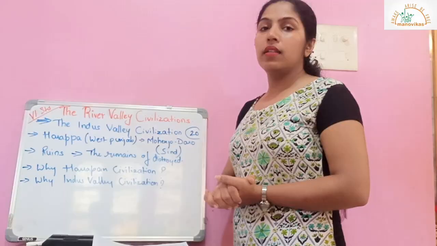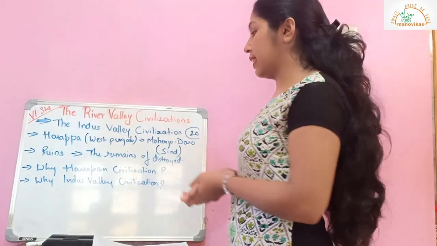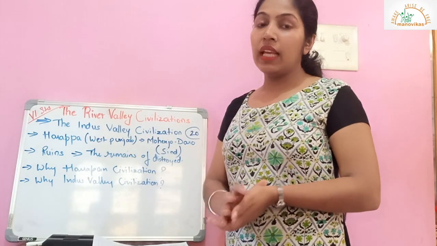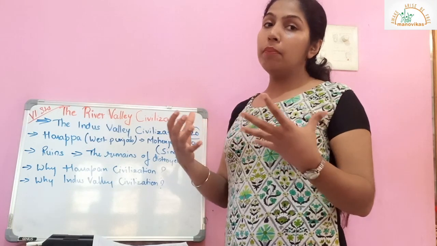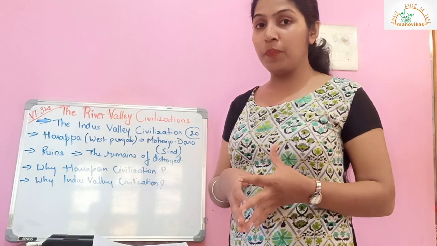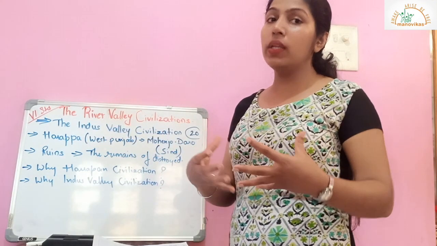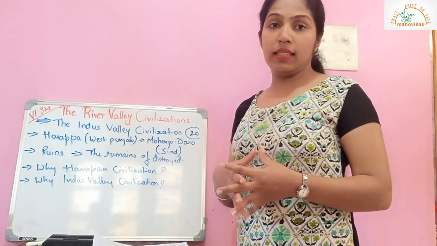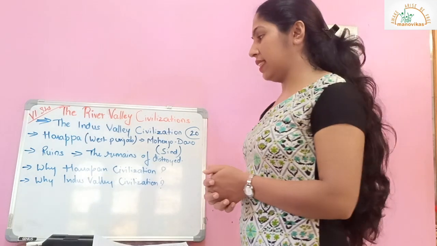It is because Harappa was the first place discovered in 1922. The Indus Valley civilization started with the discovery of Harappan ruins. Therefore, it was called the Harappan civilization.